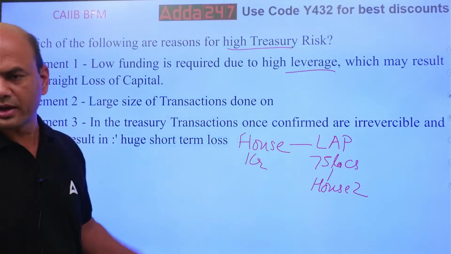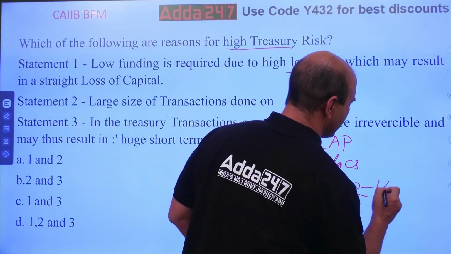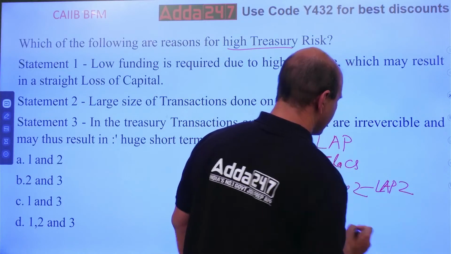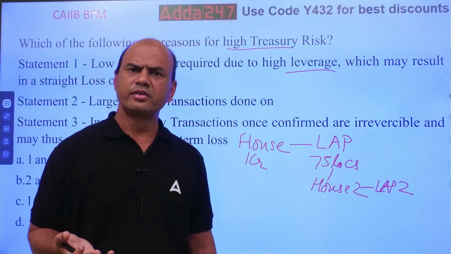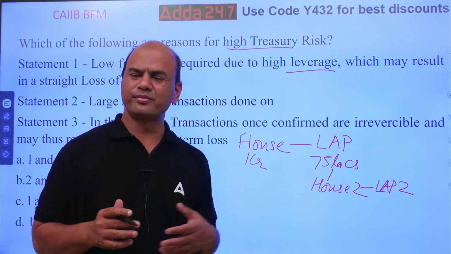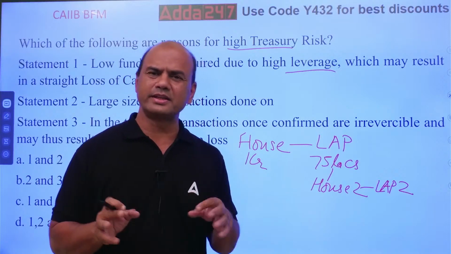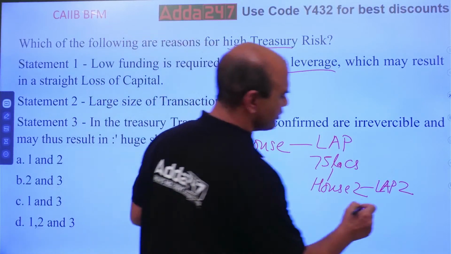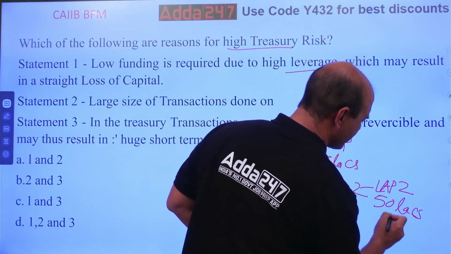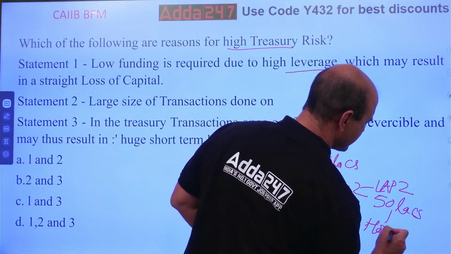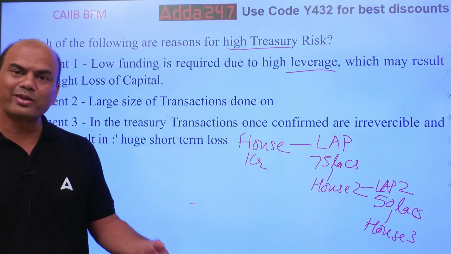Okay. Again keep it with you. So LAP 2. Again you will give me 75 lakhs, meaning again 75% of that. So something around, let's take it round. Roughly, let's take 50 lakhs. So LAP 2, 50 lakhs I am having. What am I doing? Again, one house 3 of 50 lakhs. Again LAP. What am I doing?